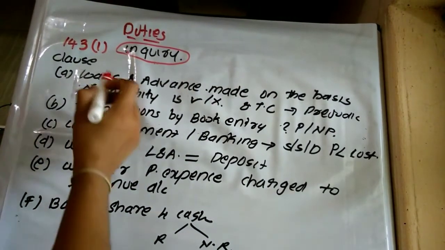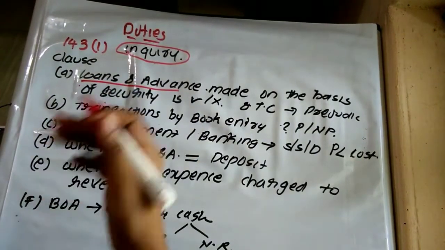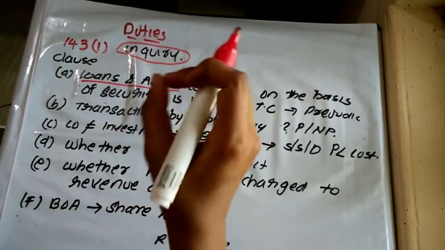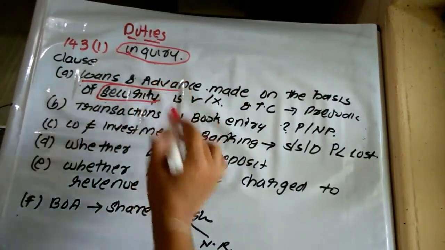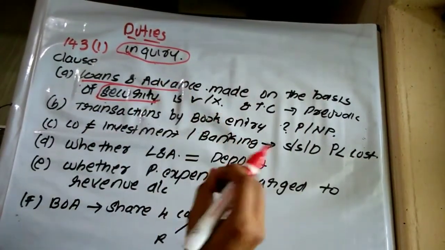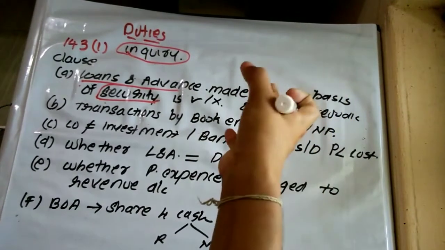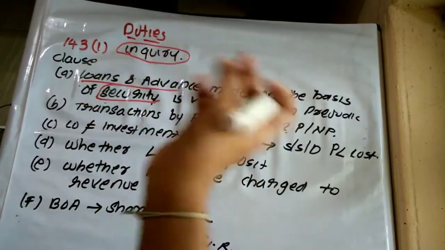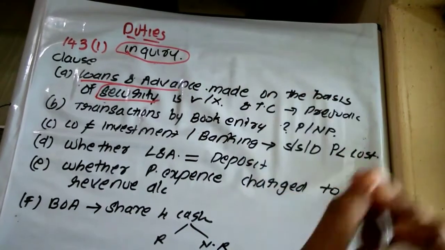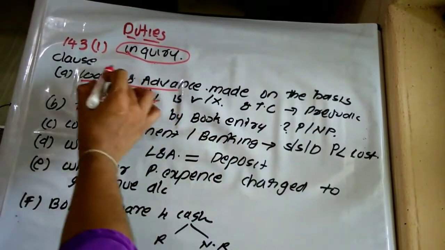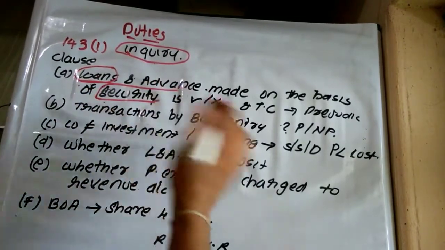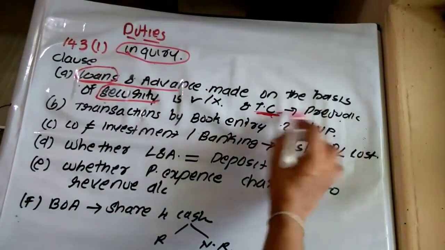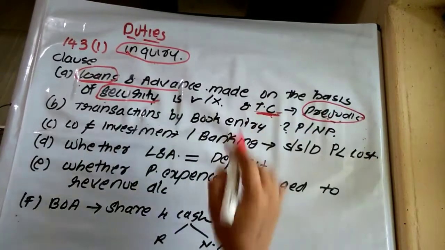That is, if the company has obtained any loans and advances, we have to determine whether such loans and advances have been made by the company on the basis of any security. That is, whether such a loan is properly secured or not as per the books of accounts, whether it is actually secured or merely an entry, and determine the terms and conditions on which such loan has been obtained, and whether those terms and conditions are prejudicial to the interest of the company or not.